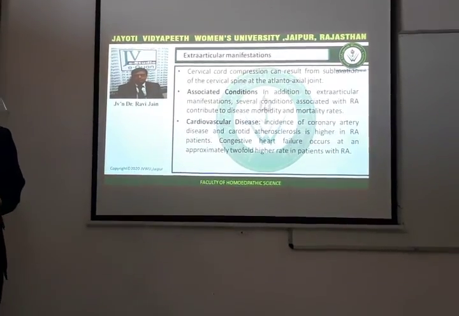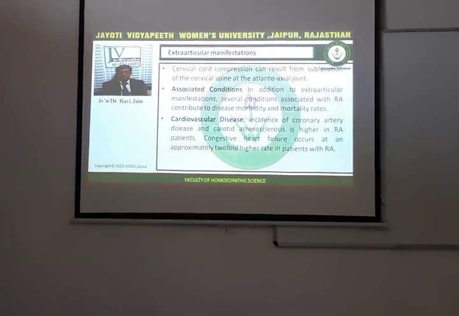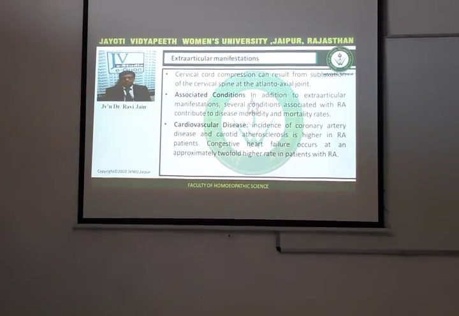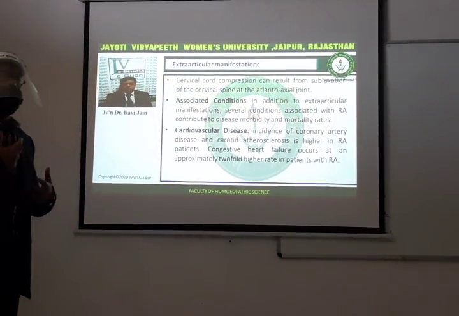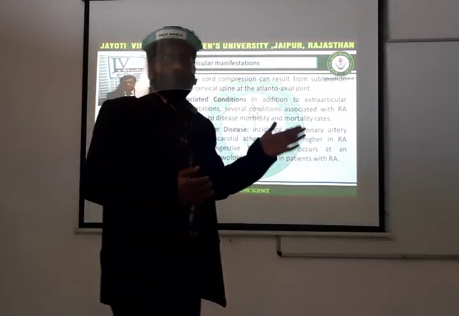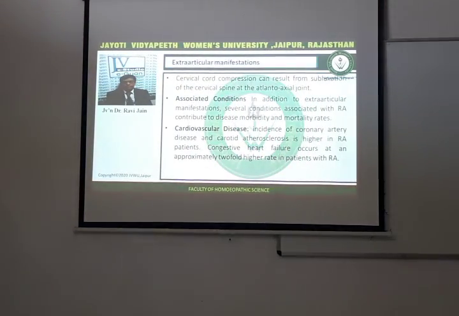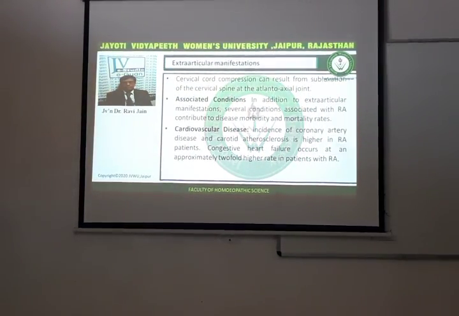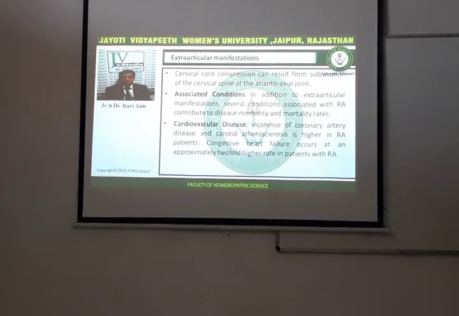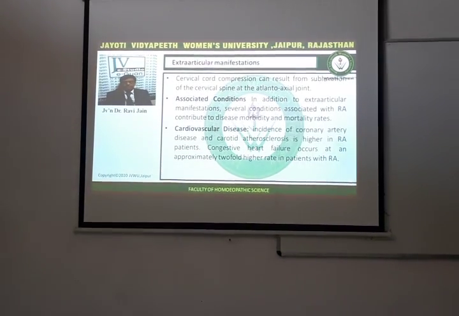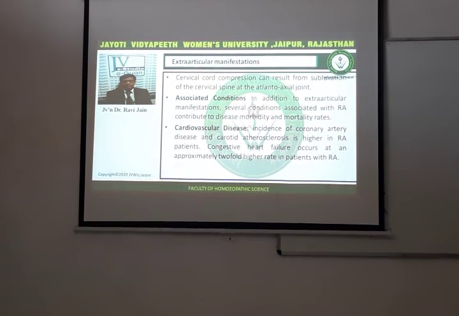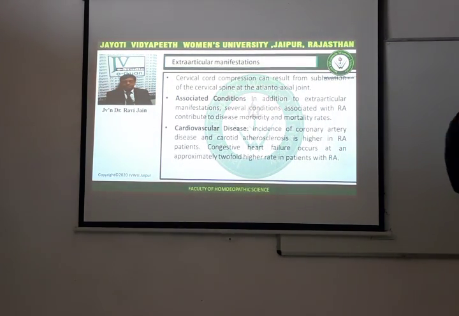There was also associated factors. There are extra-articular manifestations, and several conditions that are associated with rheumatoid arthritis. They contribute to disease, morbidity, and mortality. So, apart from these factors, there are also certain associated factors which contribute to the increased morbidity and mortality that is associated with rheumatoid arthritis. Alright, so rheumatoid arthritis is a more severe disease than osteoarthritis, and it is having more severe manifestations. So, what are the other symptoms?